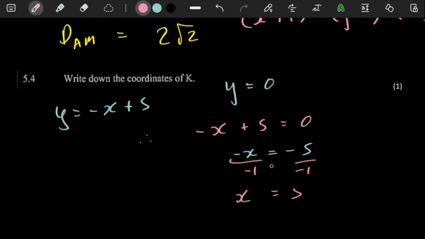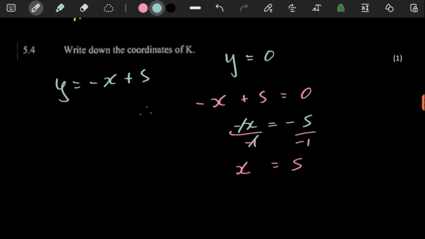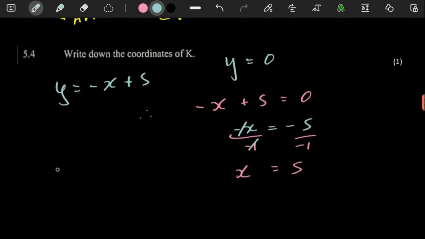X is a 5, because the negative and the negative would cancel each other out here. Nothing crazy. So here we have, remember, this is just the x value. So with K, the x value is a 5, and then the y value is automatically a 0, because if you put a 5 over there, 5 minus 5 plus 5 would be a 0. But you already have the y value.